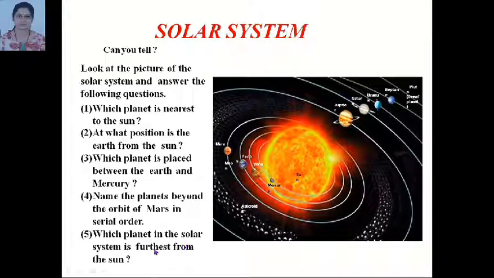Which planet in the solar system is furthest from the sun? Is it Pluto or Neptune? Yes, it is Neptune because Pluto is a dwarf planet. So, Neptune is the planet which is furthest from the sun.